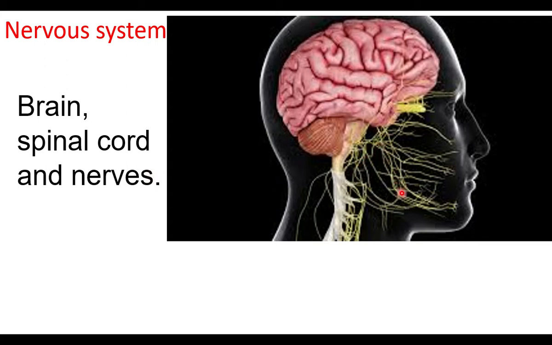What do the nerves do? When we look at some object, the eyes produce electrical signal. The electrical signal is called as nerve impulse, that is carried by nerves. When we smell something, the information is carried to the brain by nerves. When we taste something, the information is carried through the nerves to the brain.